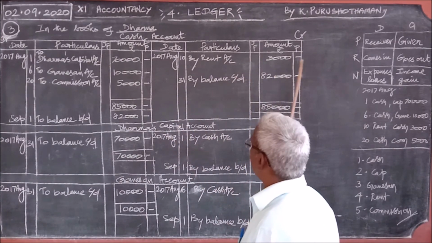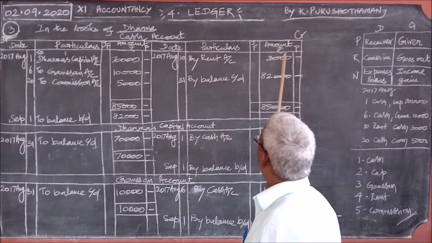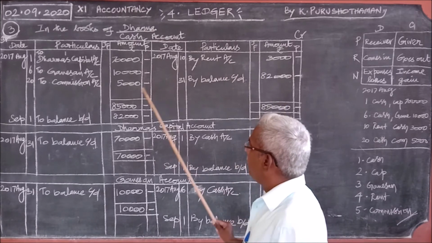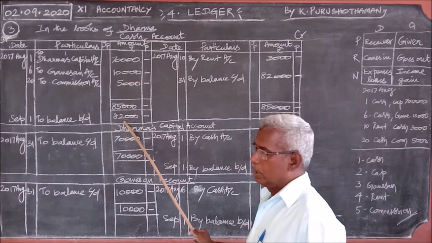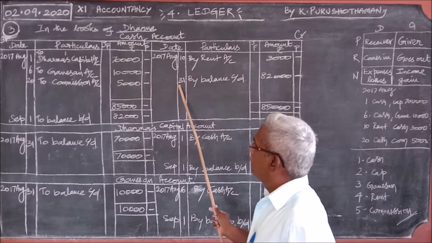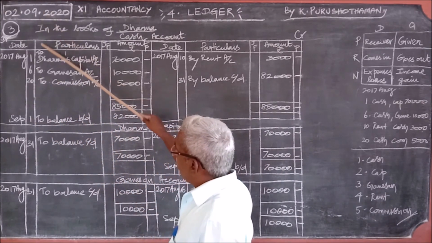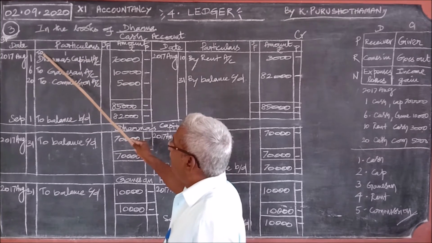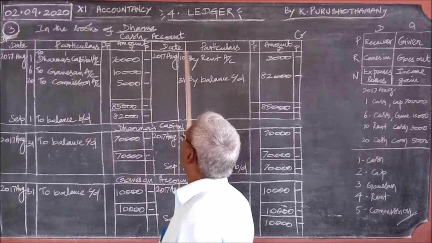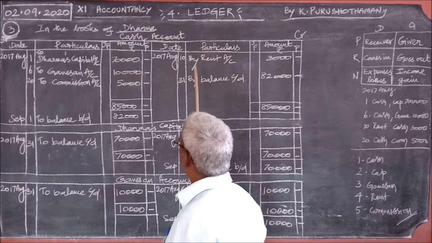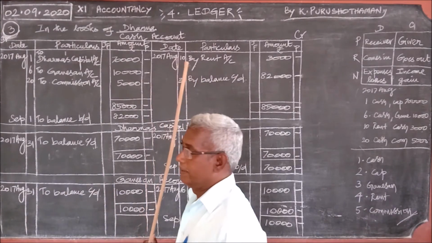The balancing figure is 82,000. Here the balancing amount, against it you write balance carried down, and on the opposite side, balance brought down. For carried down, the last date of the month. For brought down, the next month's first day. What all you write on the debit side, you write the word "To" here, and what all you write on the credit side, you write the word "By". That is very important. Okay.